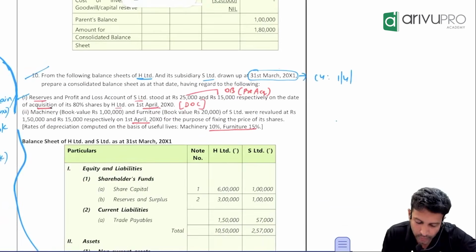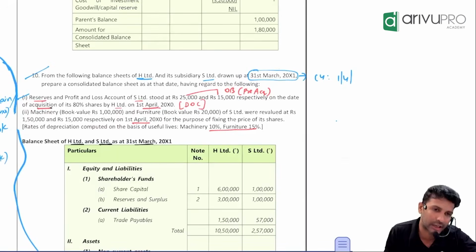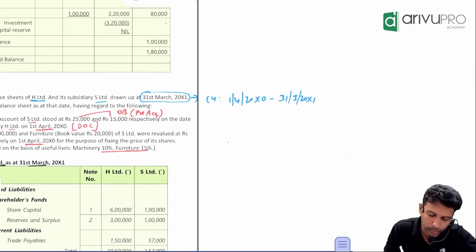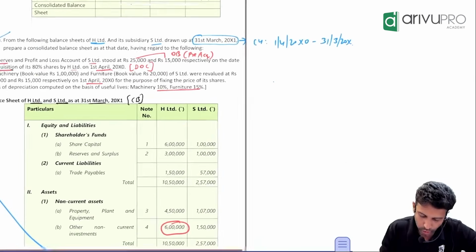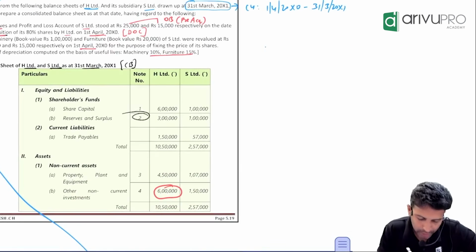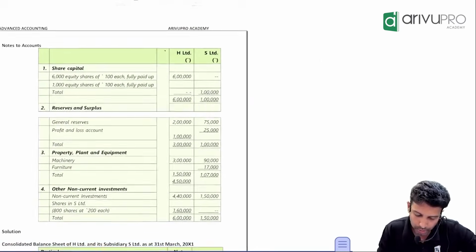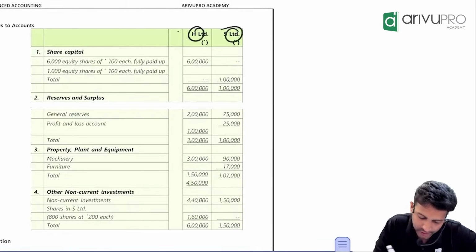If you just check here, they have already given H Limited's and S Limited's individual balance sheets. Look at the date, 31st March 20x1. Is 31st March 20x1 the opening balance or the closing balance? End of the year balance. Now check, they prepared note number 2 for reserves and surplus. Go to that note number 2. This is H Limited, this is S Limited.